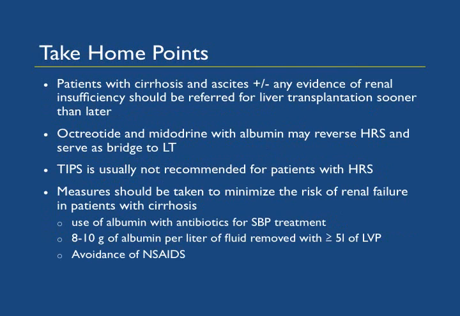The take-home points from this lecture are: patients with cirrhosis and ascites with any evidence of renal insufficiency should be referred for liver transplantation sooner than later. Octreotide and midodrine with albumin may reverse hepatorenal syndrome and serve as a bridge to liver transplantation. TIPS is usually not recommended for patients with HRS. Measures should be taken to minimize the risk of renal failure in patients with cirrhosis.